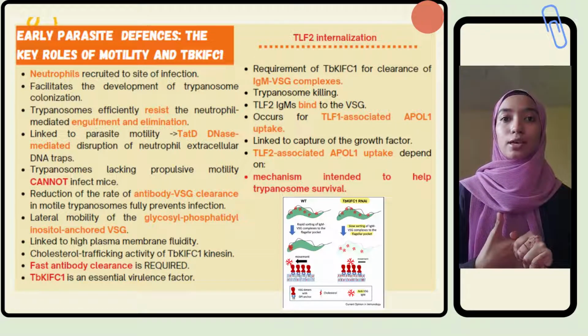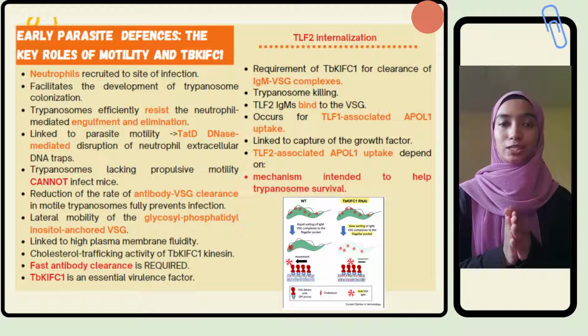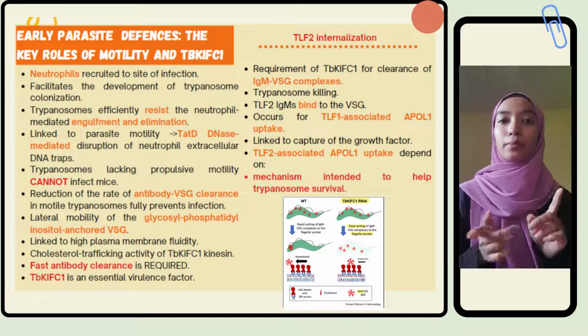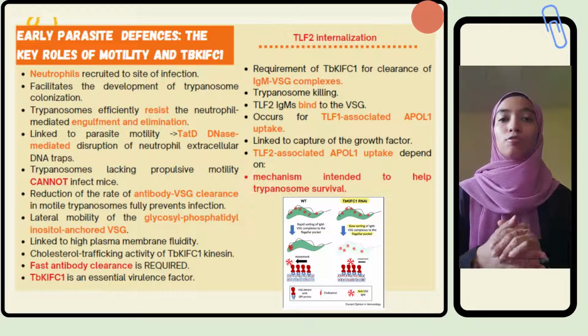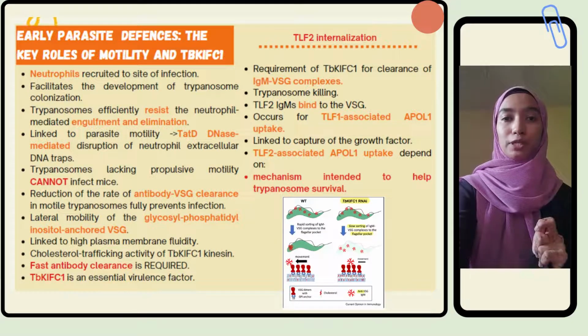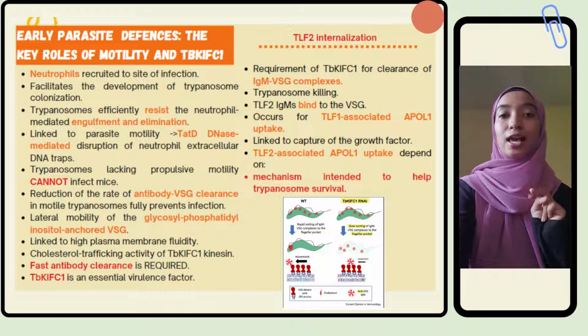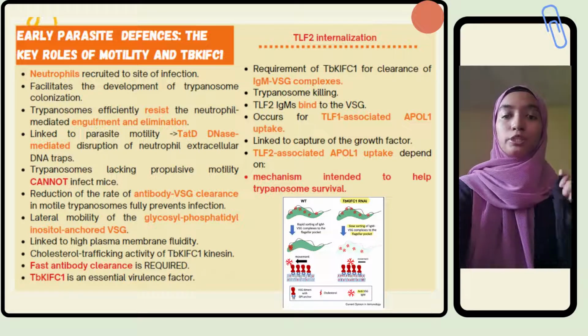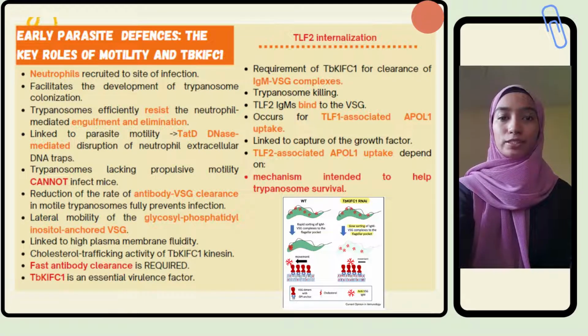Now, what causes TLF2 internalization? It is caused by the requirement of TbKIFC1 for clearance of IgM-VSG complexes. This leads to trypanosome killing because TLF2 IgMs bind to the VSG. Therefore, it also occurs in TLF1-associated APOL1 uptake, which is linked to the capture of growth factor.